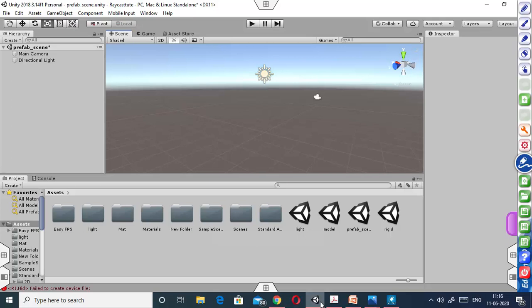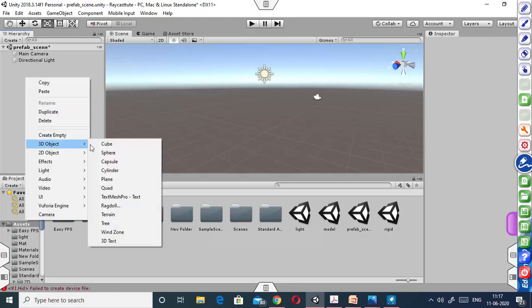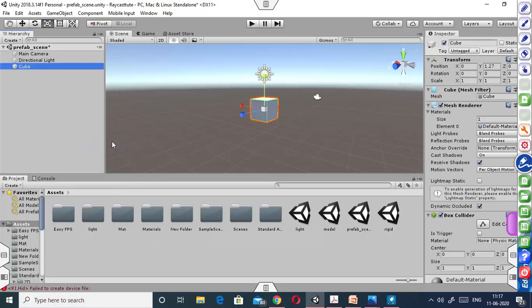Now we will understand the concept of prefab using Unity. This is the default scene of Unity. So here we will see how we can generate a prefab. First of all, we will create a game object, for example this cube. We can rescale it.